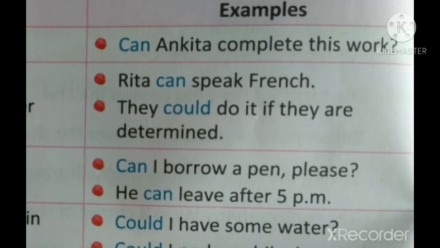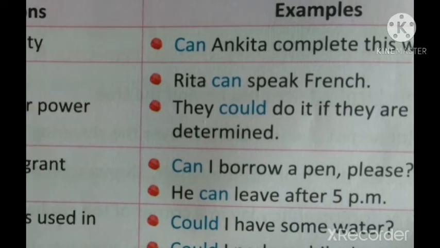Can Ankita complete this work? Rita can speak French. That shows ability. They could do it if they are determined. That also shows ability. Can I borrow a pen, please? That's a request. He can leave after 5 p.m. That is permission. Could I have some water? That is a polite request. Could I park my bike here? That is also a request.